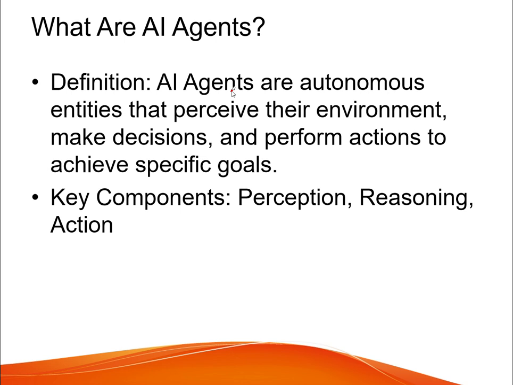Okay, so what are AI agents? As we know, AI agents are autonomous entities that perceive their environment to make decisions and perform actions to achieve a specific goal. The key components are perception, reasoning, and action. These are the three critical components of AI agents.